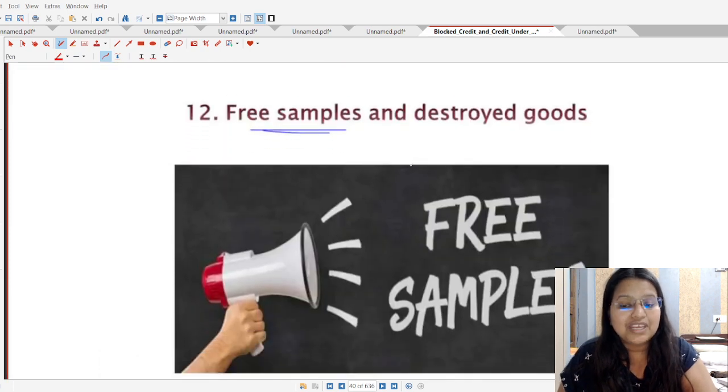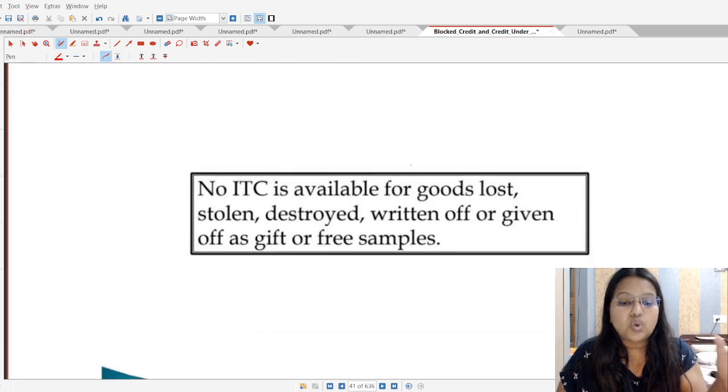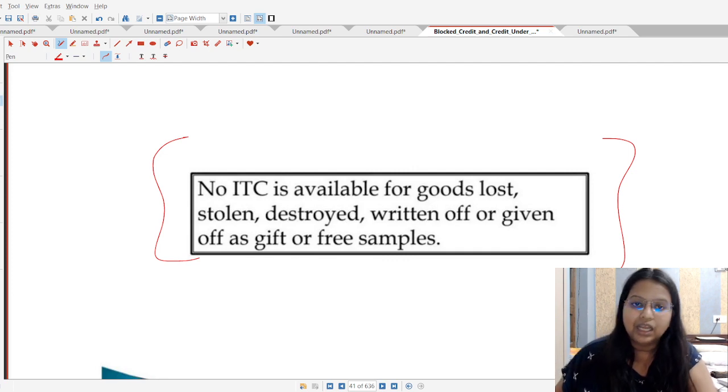Point number 12 is free samples and destroyed goods. Now students, if the goods have been stolen, destroyed, written off or given off as a gift or a free sample to another person, then on those goods the person cannot avail the ITC. Now you must be thinking, but ma'am, giving free samples to other persons is a regular and routine part of the business. Yeah, that must be true.